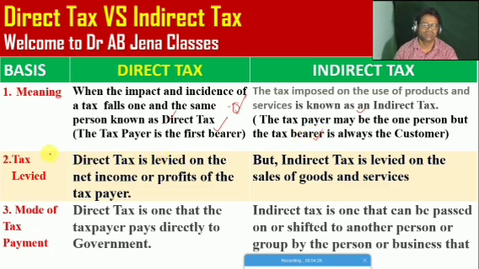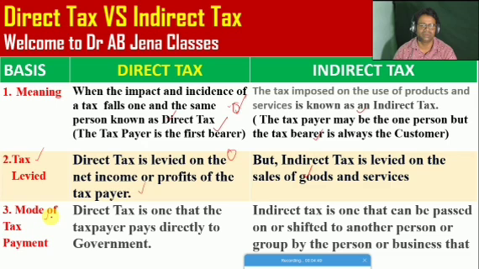So next one, the tax levied. Direct tax is levied on the net income or profits of the taxpayer, may be individuals or businesses, whereas indirect tax is levied on the sale of goods and services. In this point, the government will levy or charge the tax, both direct and indirect tax.